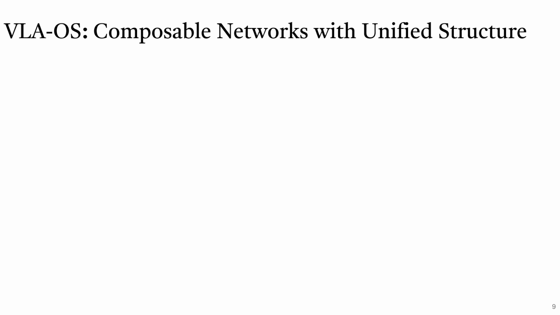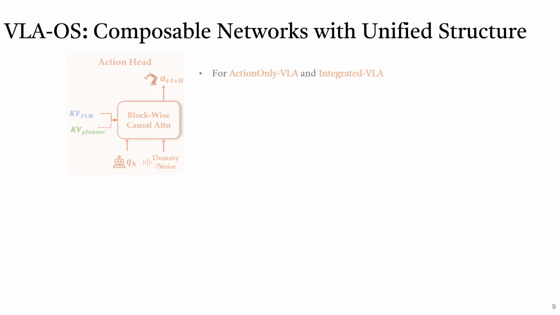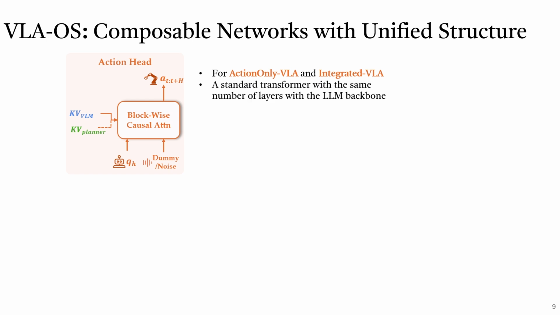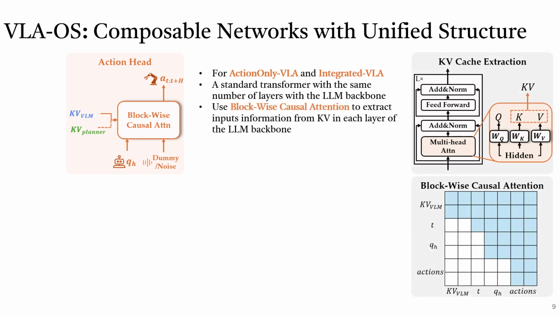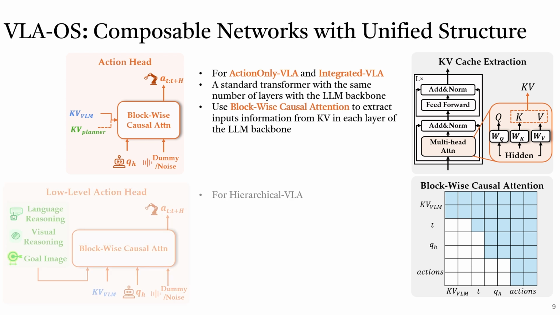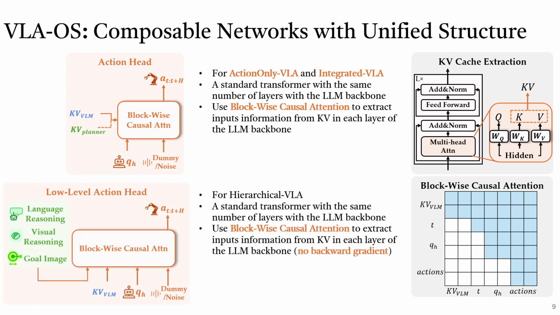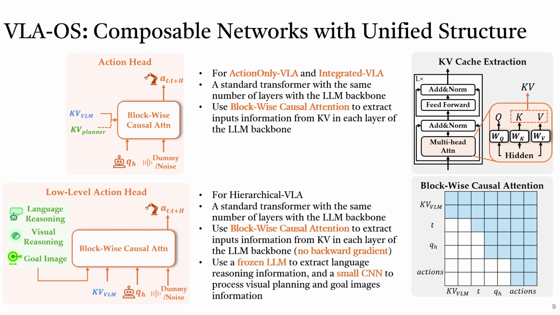For the action head components, we provide two action heads: one for the end-to-end paradigms and a low-level action head for hierarchical VLA. They are implemented with standard transformers with the same number of layers as the LLM backbone. We use blockwise causal attention to extract input information from the KV cache in each layer of the LLM backbone. For the low-level action head, we use a frozen LLM to extract language reasoning information and a small CNN to process visual planning and goal image information.